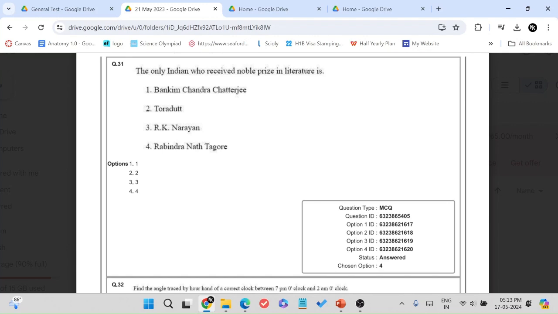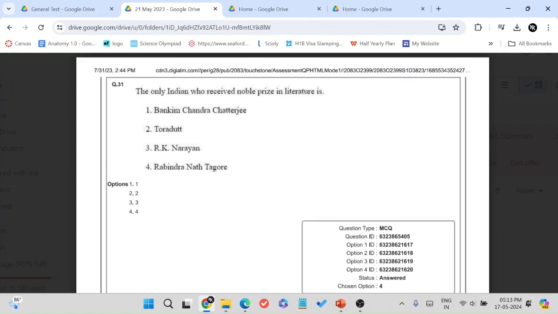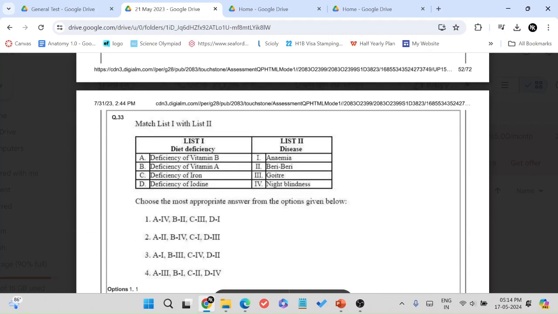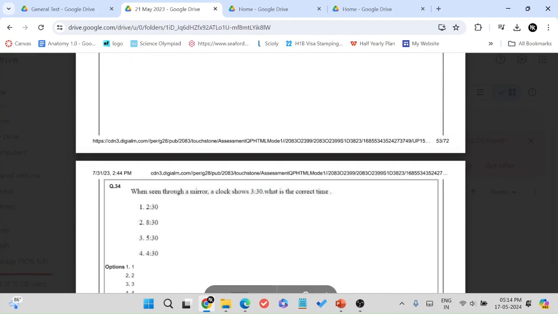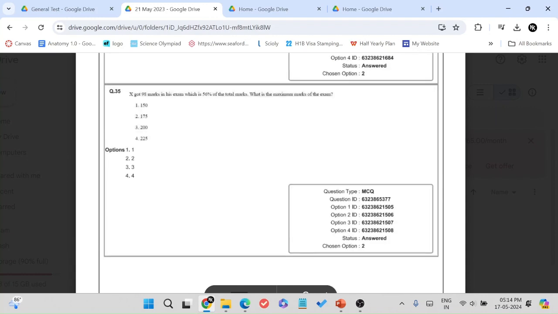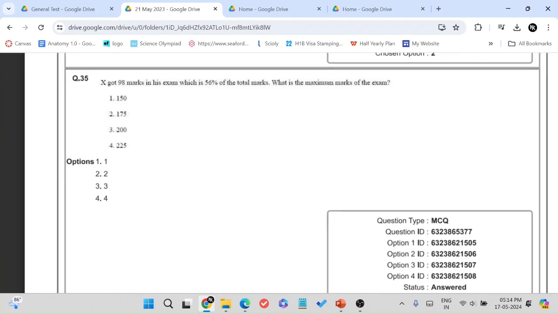The Nobel Prize, they didn't ask about. I was expecting questions about the Nobel Prize because in sciences, there's one about the mRNA vaccine. Or they would ask one about the Nobel Peace Prize or the Economics Prize, but no, of course, they didn't ask anything about that. They did give one about deficiencies in vitamins. This was a valid question in this year's paper.